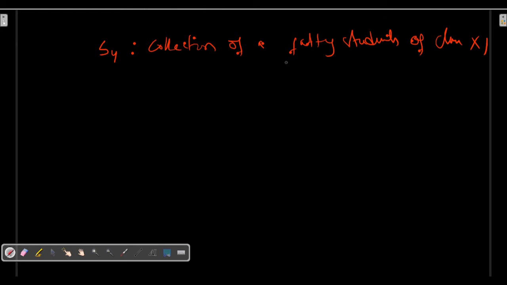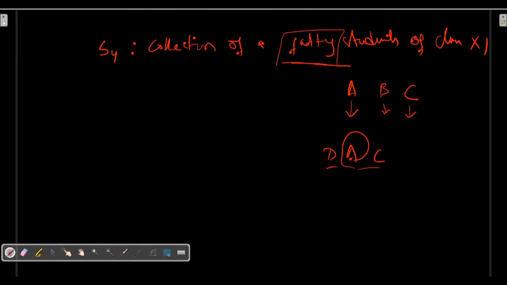So here you can notice one thing, the property fatty is not actually properly defined. That means I cannot say who is fatty and who is not fatty. If I consider A, B, C, I can say A is fattier than B, that is fattier than C. But if I consider another set, D, A, C, here A may not be fattier among these three. So this property of fattiness is not properly defined, so with this collection I cannot say this is my set.